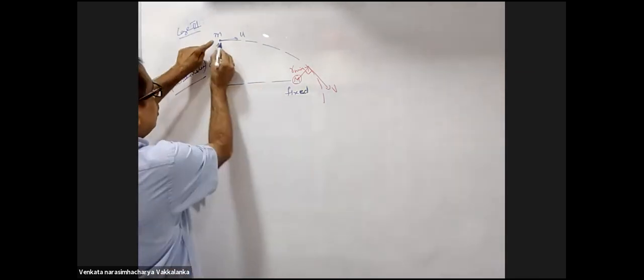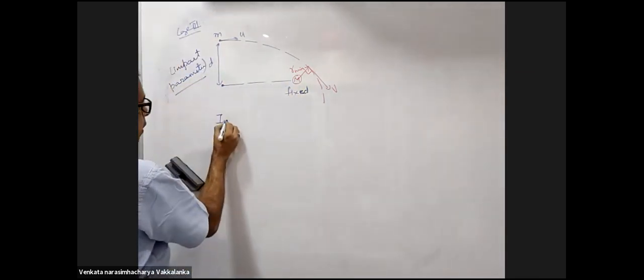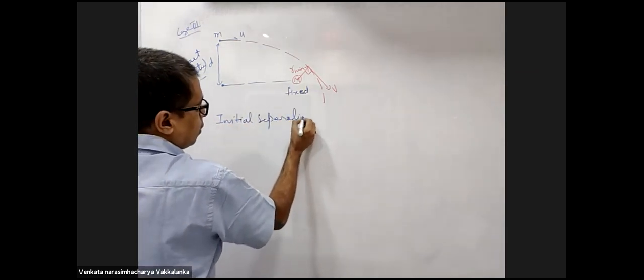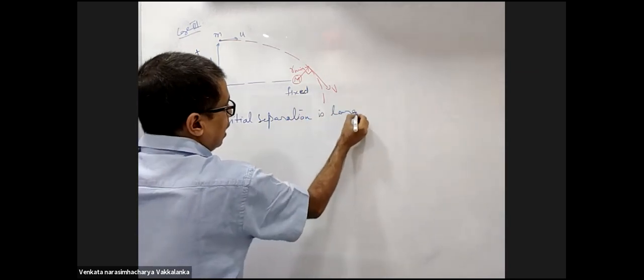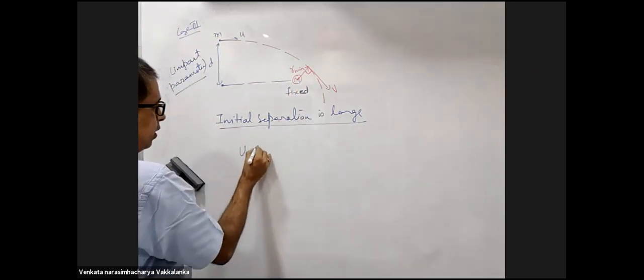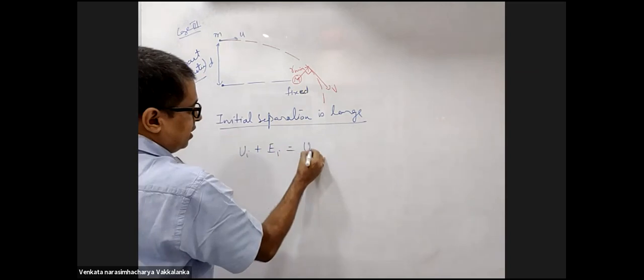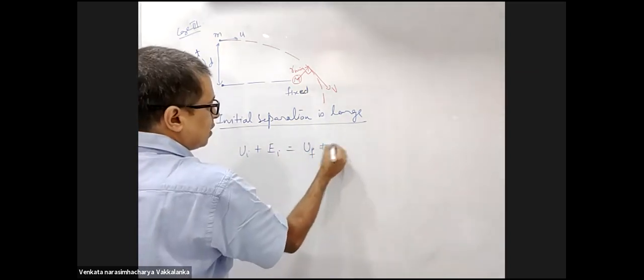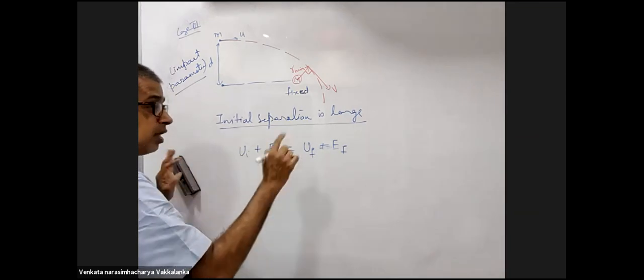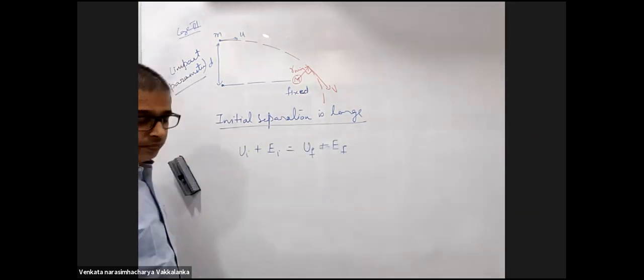Right? To make your simplification easy, the initial separation is large enough. Initial separation is large. Right? So that what will happen? U initial plus kinetic energy initial equals U final plus kinetic energy final. What did you conserve? Energy. Total mechanical energy. Right?